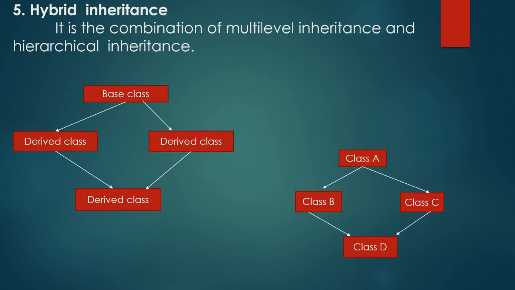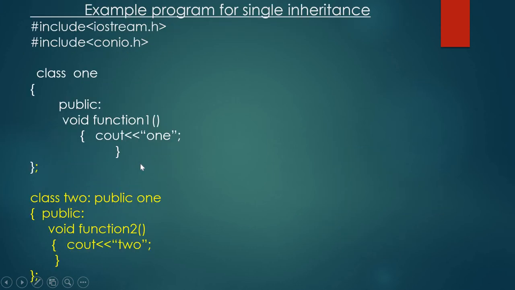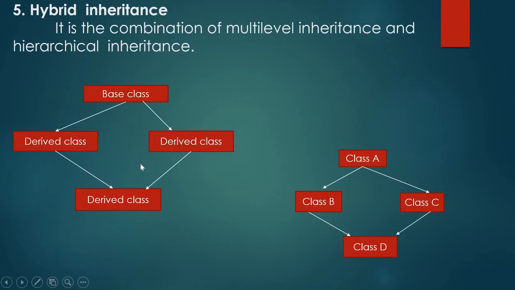Fifth one, hybrid inheritance. It is a combination of multi-level inheritance and hierarchical inheritance. Hybrid means combination. See here, one base class and the others are derived classes.